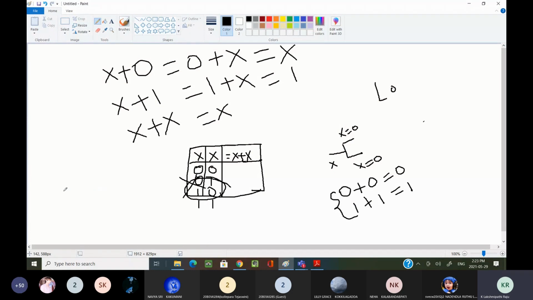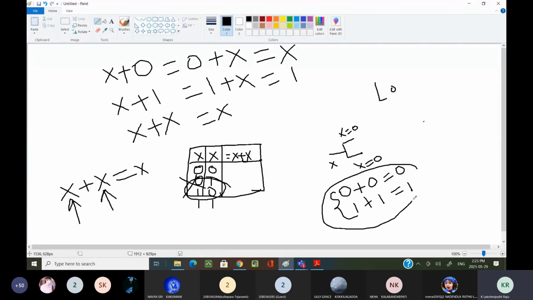Why? Because the expression you are writing is x plus x equals x. That means whatever value you give x here, the same value you need to provide here also. That is the reason I have taken only these two combinations.